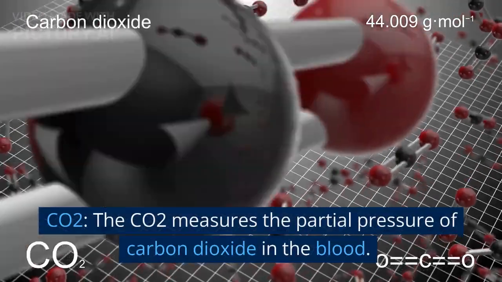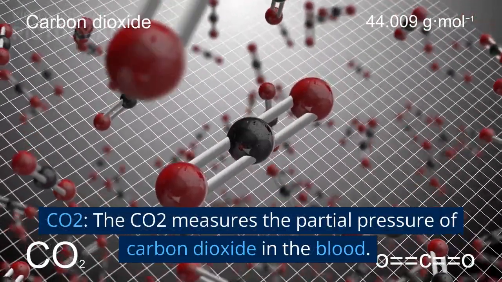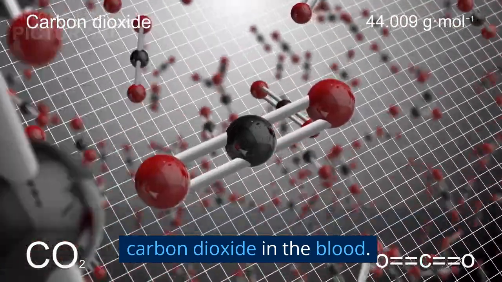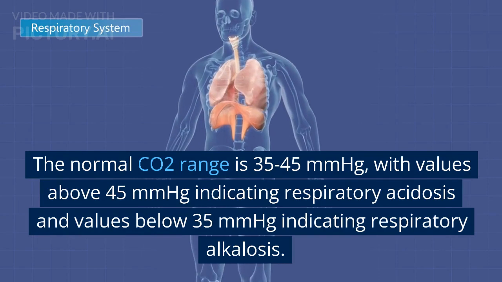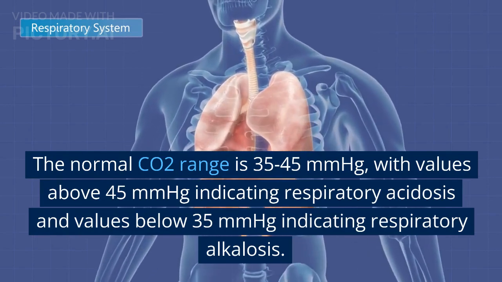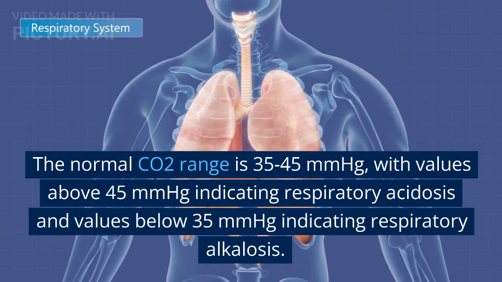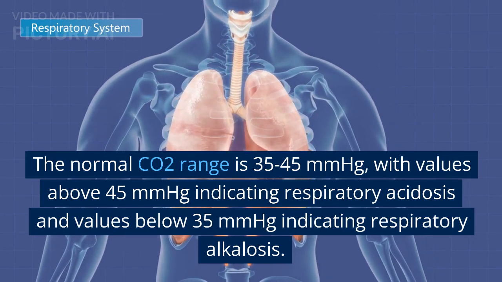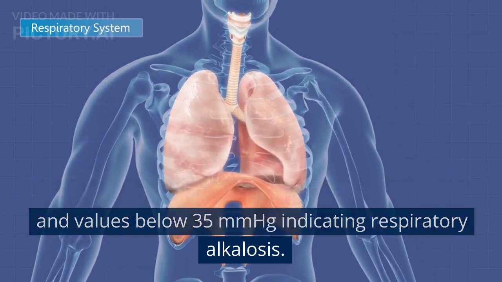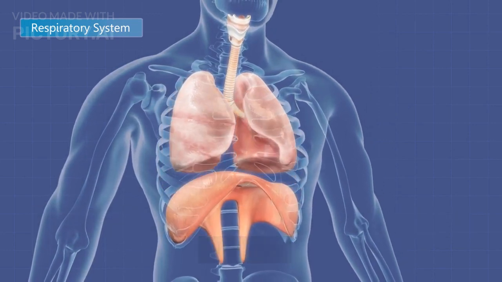2. CO2. The CO2 measures the partial pressure of carbon dioxide in the blood. The normal CO2 range is 35 to 45 mmHg, with values above 45 mmHg indicating respiratory acidosis and values below 35 mmHg indicating respiratory alkalosis.